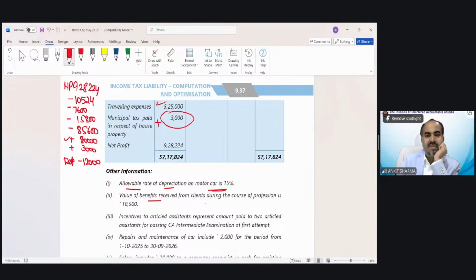Value of benefit received from clients during the course of profession is 10,500. So what do we need to do with this information? Benefit received from clients should be part of my income or should not be part of my income? What is your opinion, students?